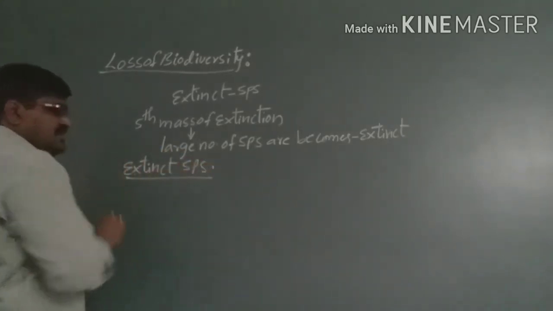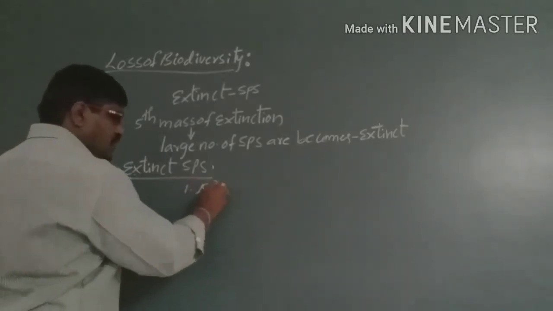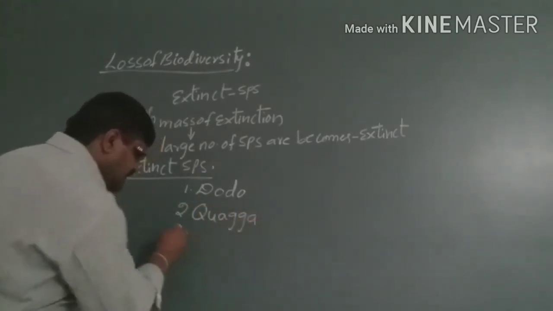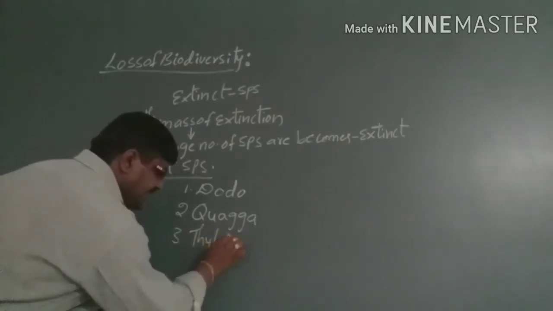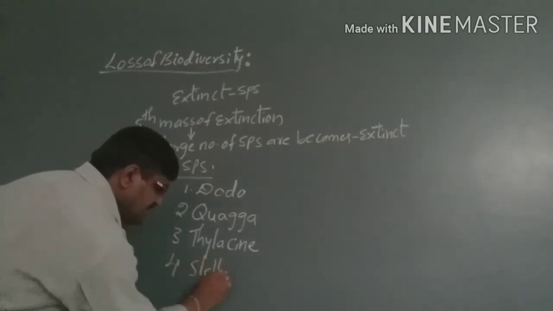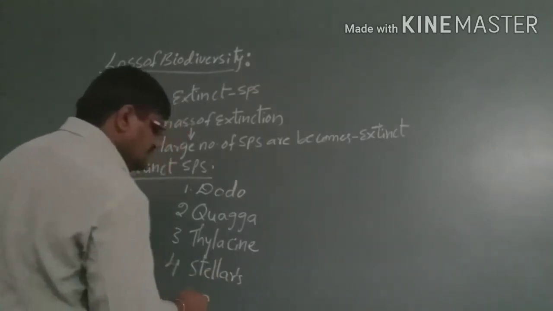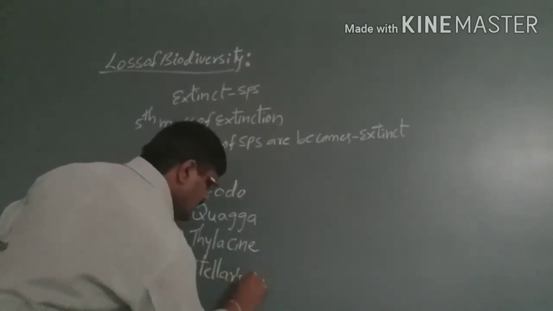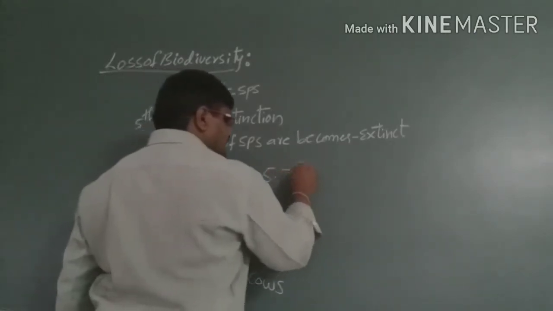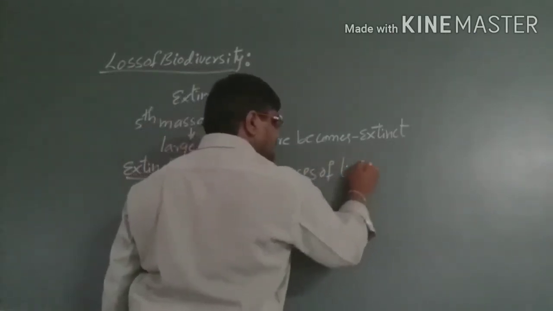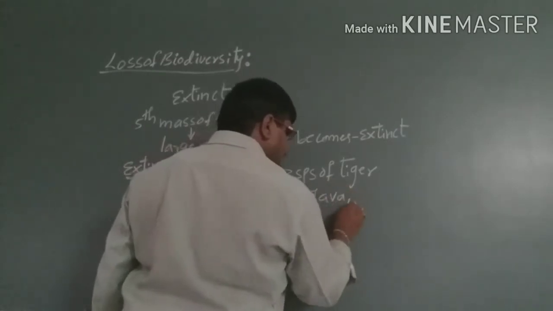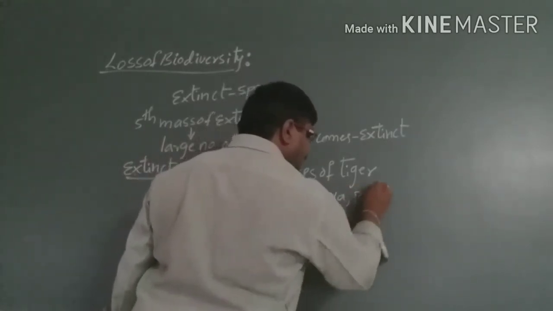The extinct species are: one, the dodo; second, the quagga; third, the thylacine; fourth, Steller's sea cow; and the fifth, the three species of tiger, namely Java, Bali and Caspian.